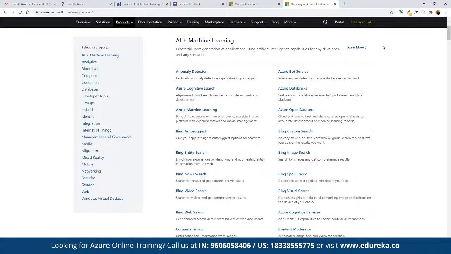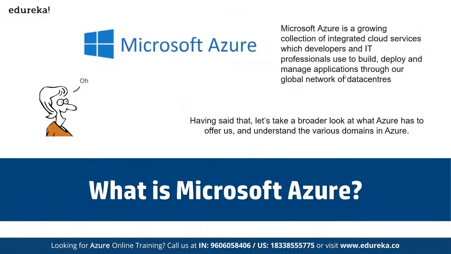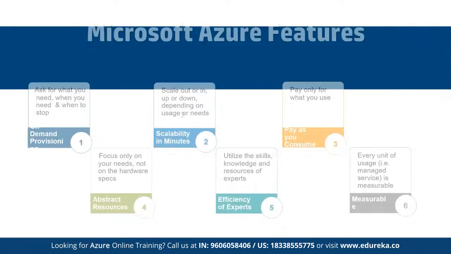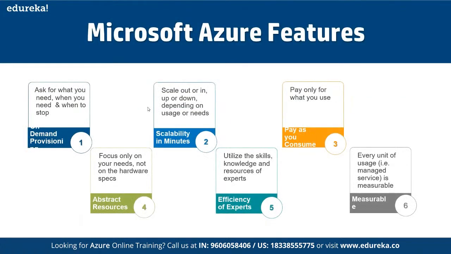AWS currently offers almost 175 services, whereas Azure offers more than 200. Azure is one of the leading platforms for cloud computing, through which we can choose multiple services in different categories and get started.